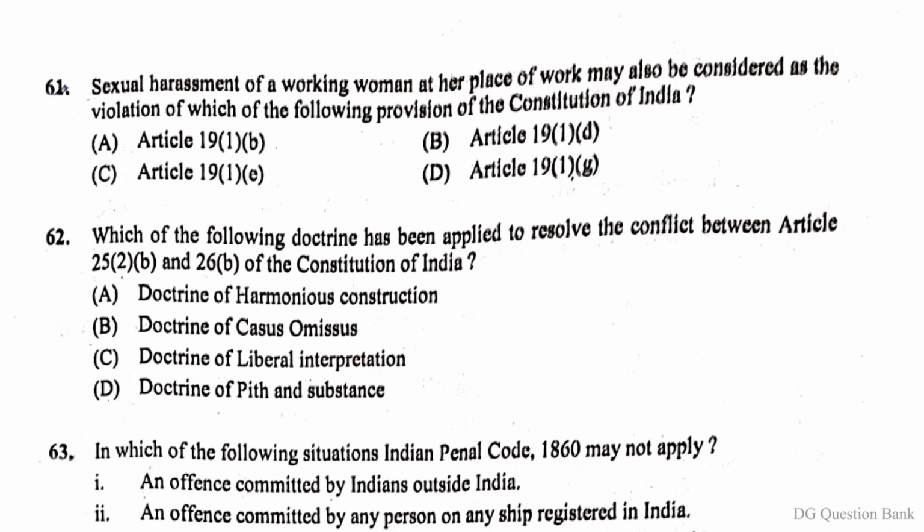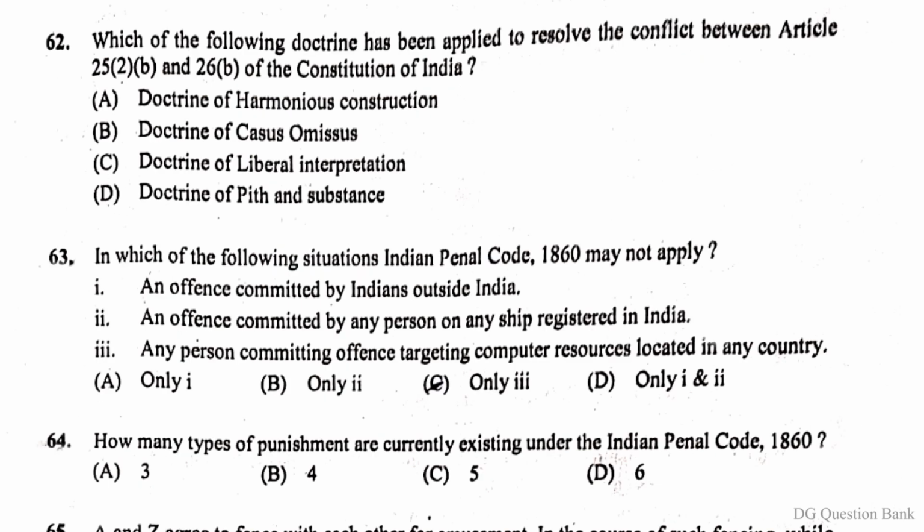Question number 61. Sexual harassment of a working woman at her place of work may also be considered as the violation of which of the following provision of the Constitution of India? The right answer is option D, Article 19(1)(g). Question number 62. Which of the following doctrine has been applied to resolve the conflict between Article 25(2)(b) and 26(b) of the Constitution of India? The right answer is option A, Doctrine of Harmonious Construction.